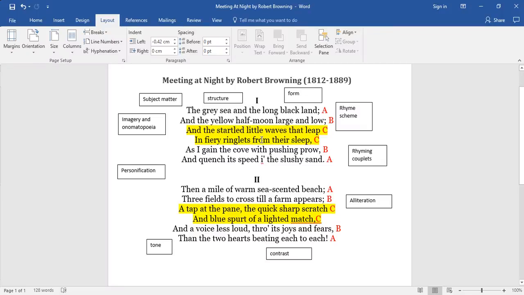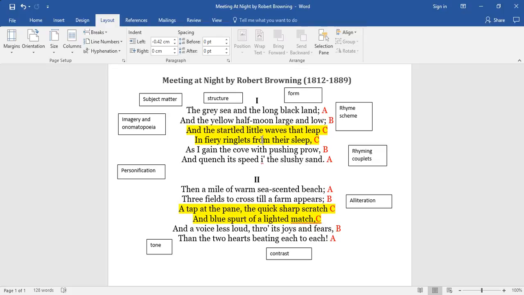Here we're going to look at Analysing Meeting at Night by Robert Browning from the beginning. First of all, we're going to look for subject matter. What's the poem about? We look for clues in the text here to tell us what the subject matter is. In the first line, we can pick out grey sea, long black land. In the second line, there's a yellow half moon.